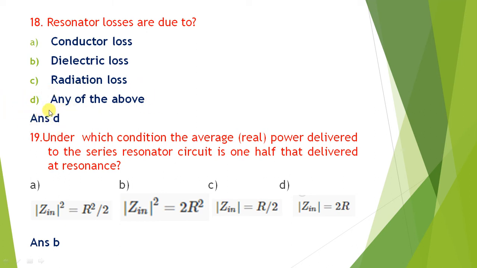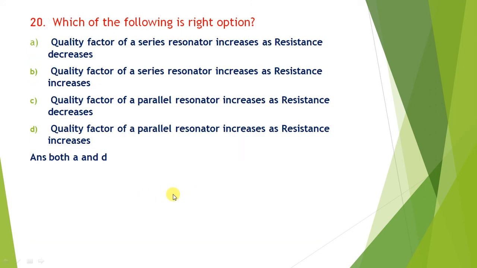So the answer is D. Under which condition is the average power delivered to the series resonator circuit one half the power delivered at resonance? If you refer to the theory of the series resonance circuit, at resonance the power delivered to the load is equal to the real power, that is always equal to resistance square. Okay, so that is satisfied by equation B. So Z in square is equal to 2R square. So the answer is B, 2R square.